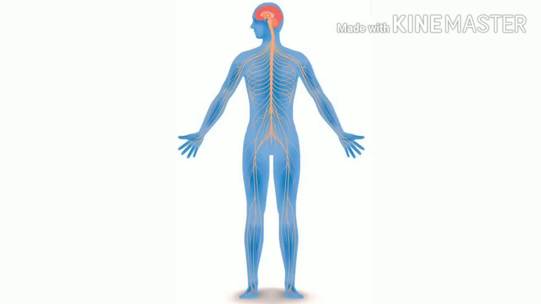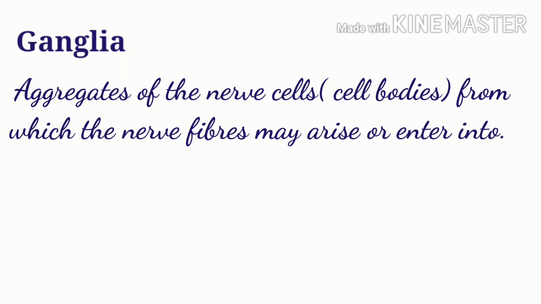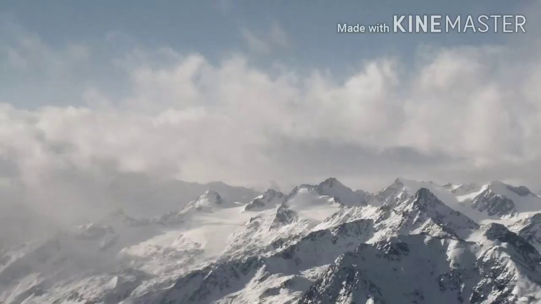We know that a group of axons or nerve fibers is called nerve. Then, what is a group of cyton or cell bodies called? The aggregates of the nerve cells from which the nerve fibers may arise or enter into are called ganglia. The singular word for the same is ganglion. With this, we come to an end of our today's session.